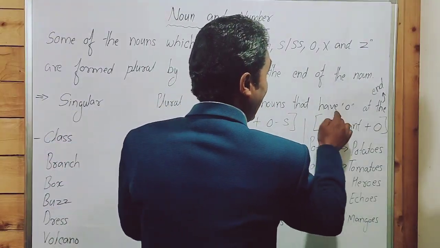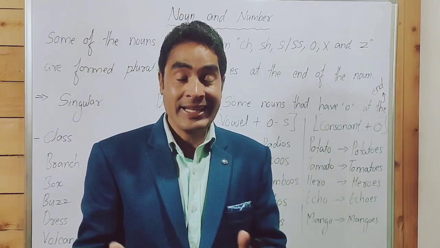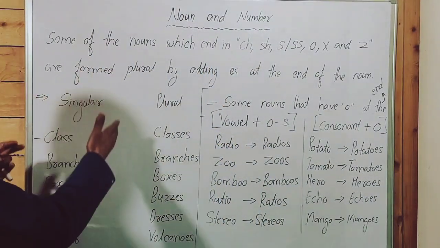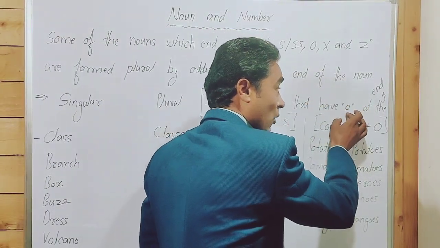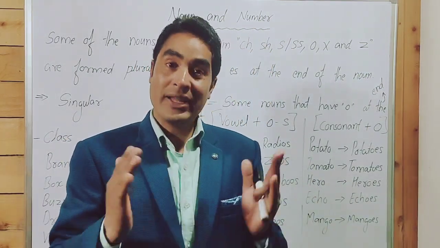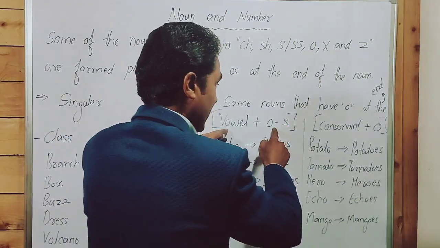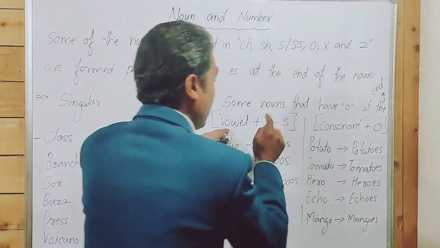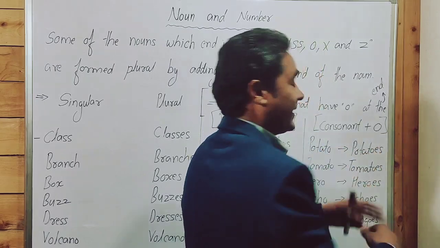Here, some nouns that have o at the end are formed plural by adding s or es. Guys, point to be noted, as I told you before, this rule doesn't work for all. Some nouns that have o at the end are formed plural by adding s or es. How? Vowel plus o, it takes s. Consonant plus o, it takes es.